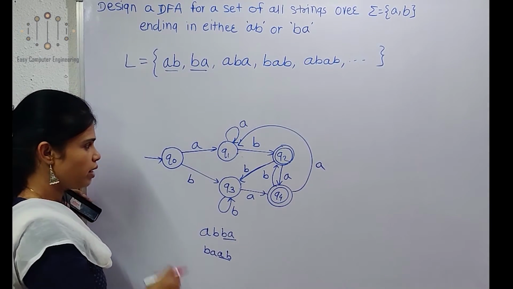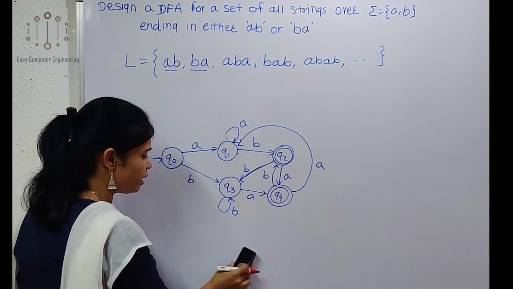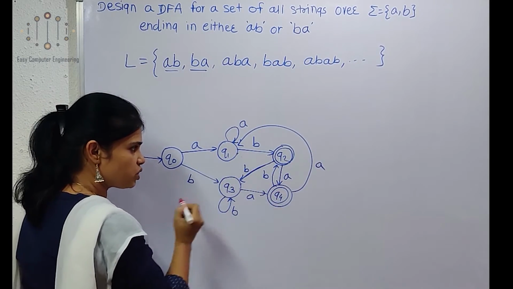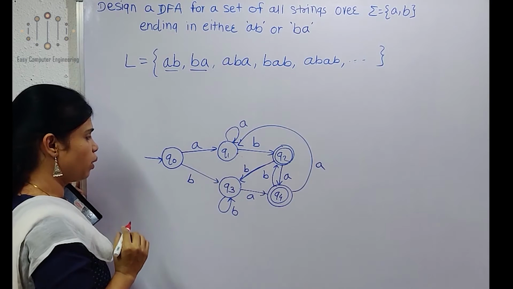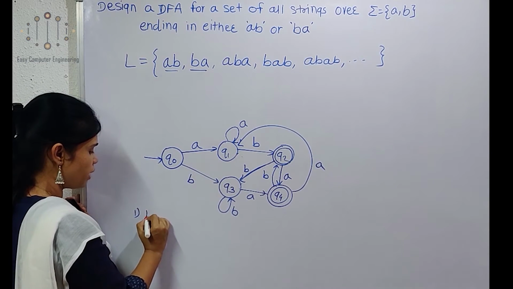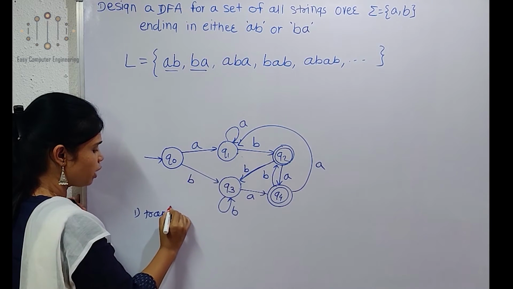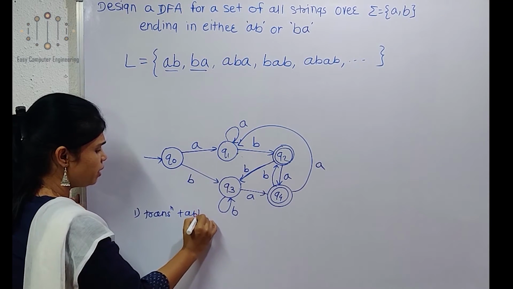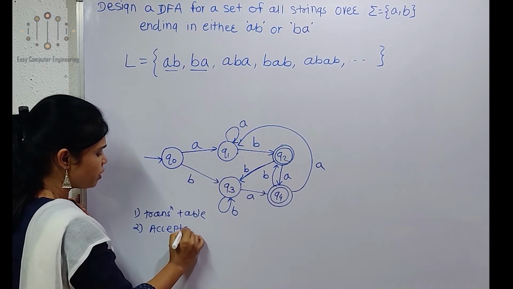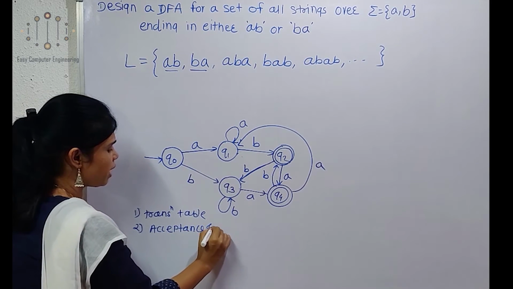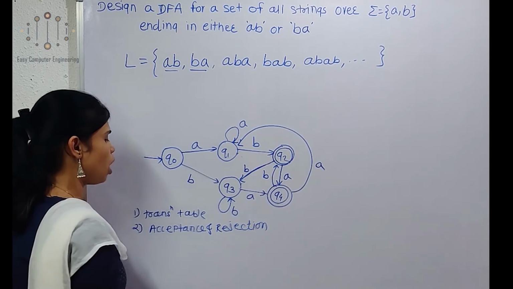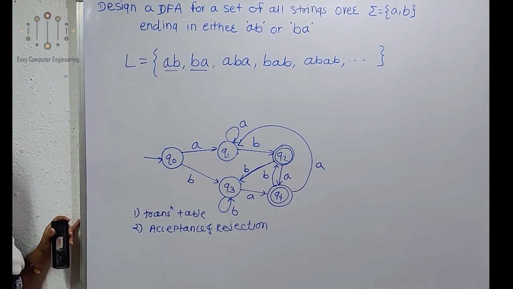Okay, so this will be the finite automaton. These are the two final states, and all these transitions are over sigma equal to {a, b}. Here again we can draw the transition table, and then show acceptance and rejection of strings. You know how to show acceptance and rejection.